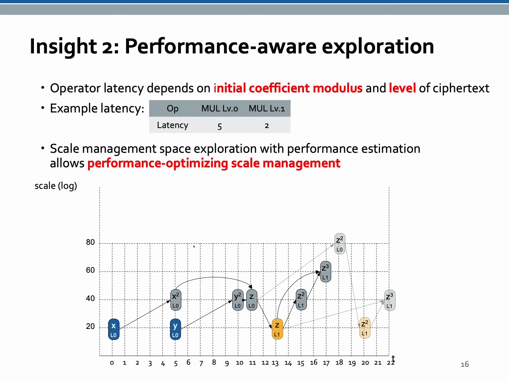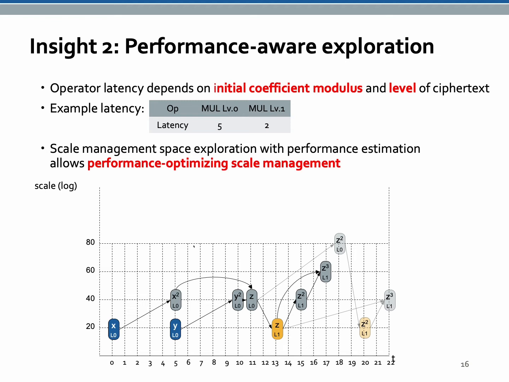The second insight is performance-aware exploration. The operator latency depends on the initial coefficient modulus and the level of the ciphertext. Because the latency is reduced if the level is higher, there is a faster scale management option than the scale optimal option, as shown in the example.